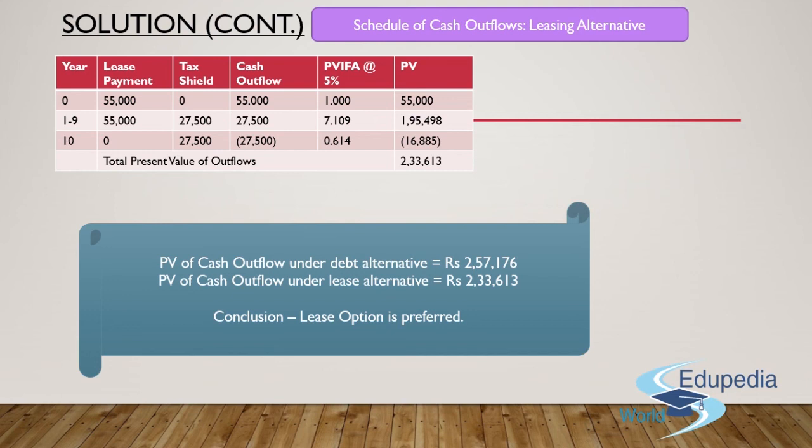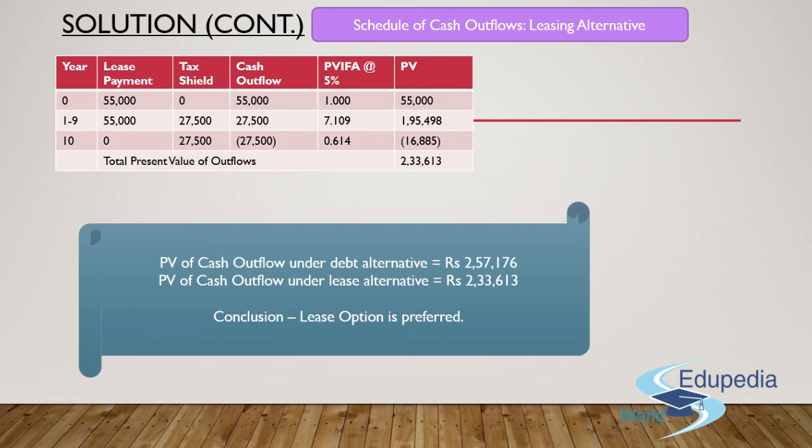I have booked my expenditure in the books of the company for year 10 completely, and the tax shield will be 50%. So that is 55,000 multiplied by 50%. You will get the figure of 27,500 rupees as tax shield. So the cash outflow for year number 10 will be negative 27,500. The same has to be multiplied with 0.614, which is the present value interest factor at 5% for year number 10. You'll get the present value as negative 16,885.